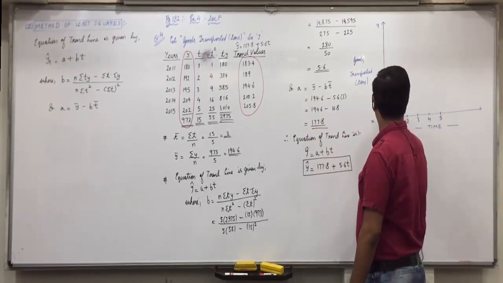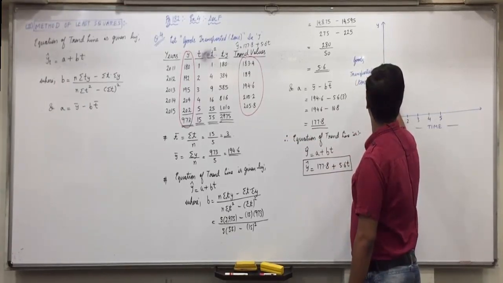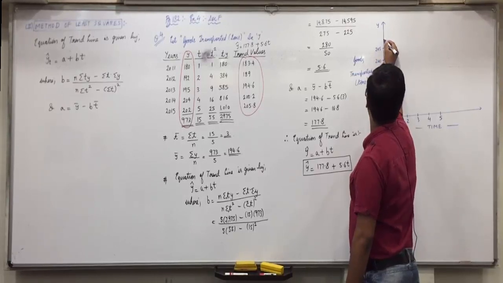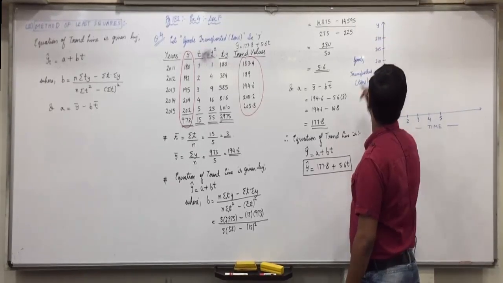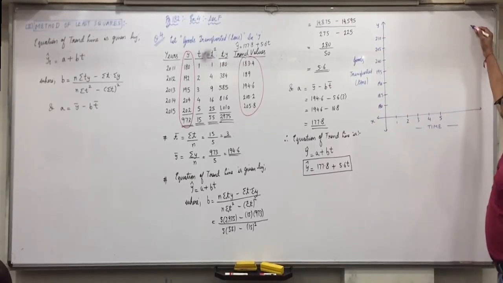So starting from 180, then 185, 190, 195, 200, 205 and 210. Is everyone clear with this? We'll mention the scale here.